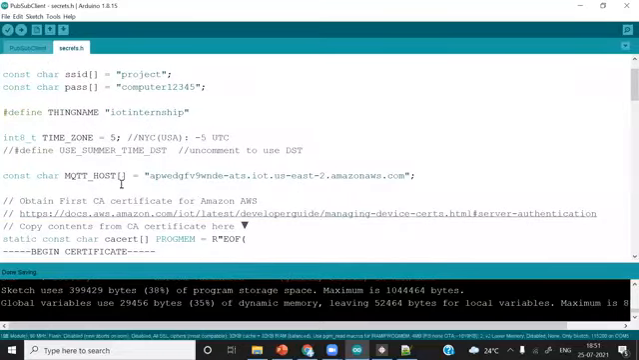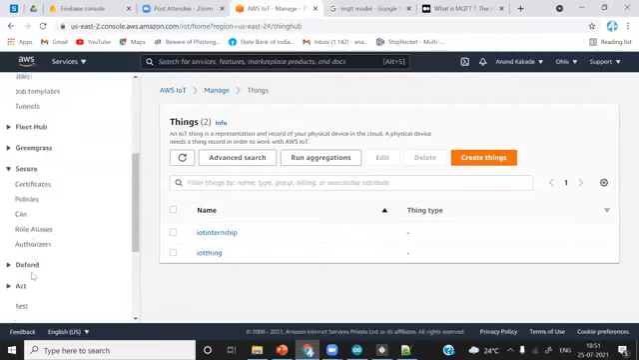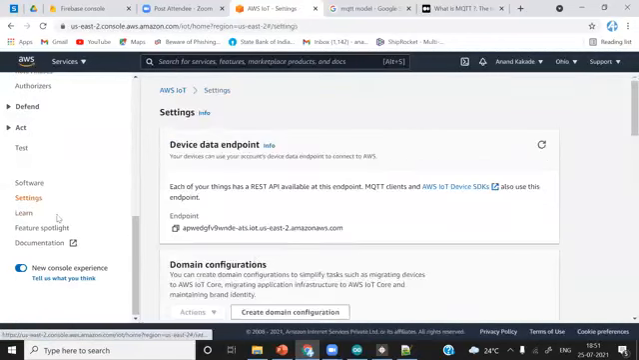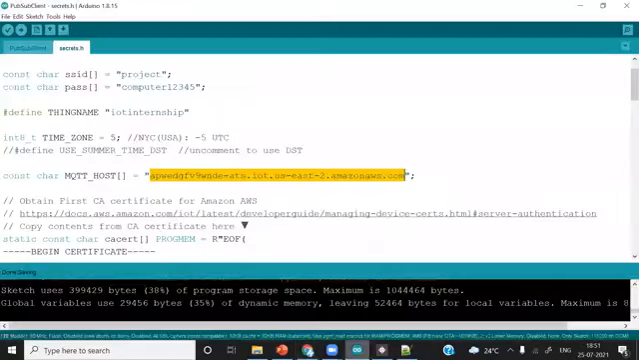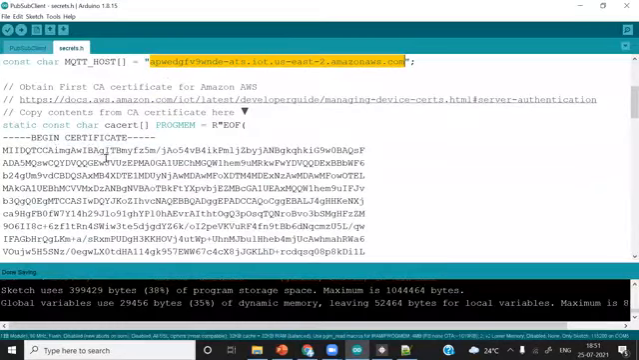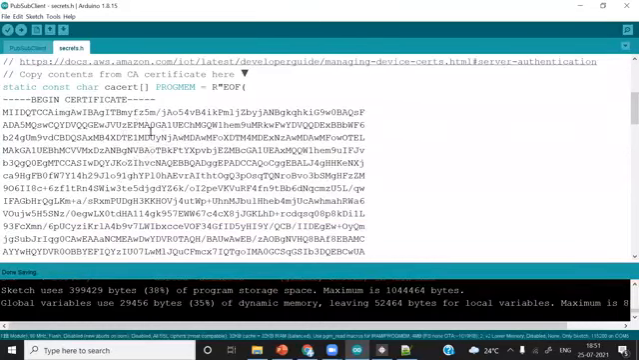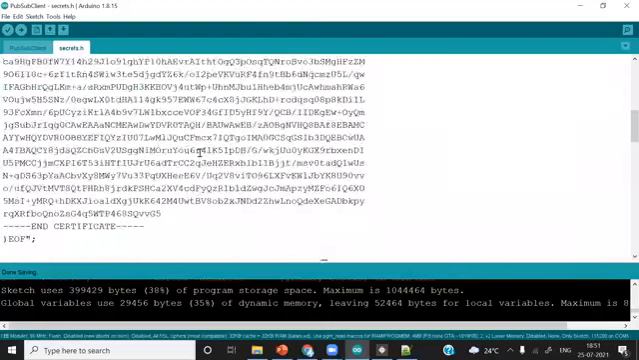Then the MQTT host. We find this host from settings. You can see here, from settings. Just copy this one and paste it here. And after that, all the contents of certificates which we downloaded while creating the thing, we have put in the respective files, in the directories. And the CA certificate, we have put the content of the CA certificate here.